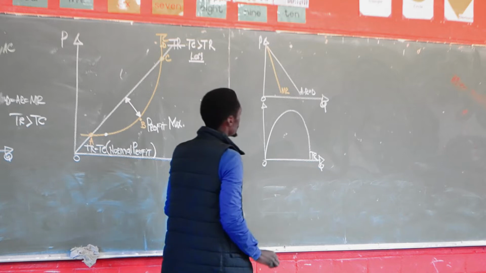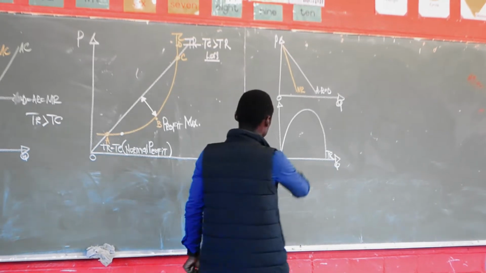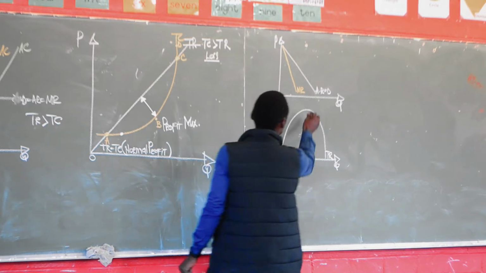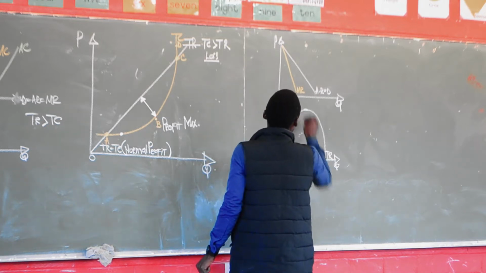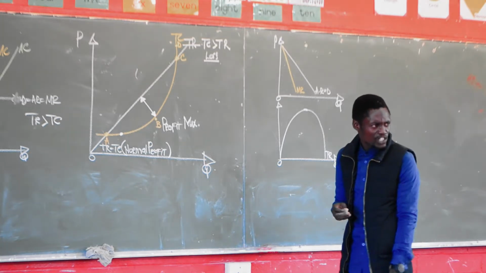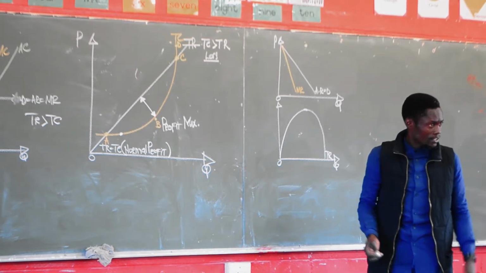So this is my total revenue. If we maximize profit, this is where I'm getting my maximum profit. How much price should I charge therefore? How much quantity should I therefore produce?